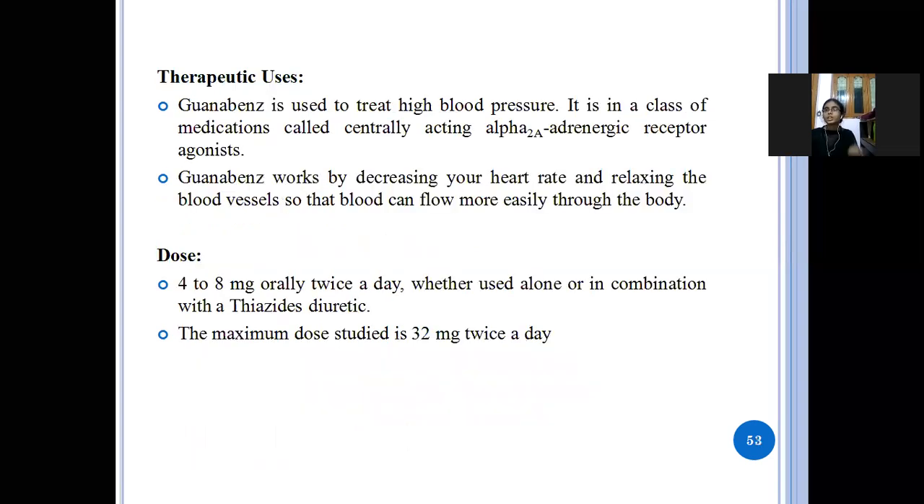Next uses, it is used to treat high blood pressure. So this drug comes under the centrally acting drugs. And what it will do means it will reduce the heart rate and relax the blood vessels. So if the blood vessels get relaxed, there is no pressure in the body, so the blood can easily flow. Next dose, 4 to 8 mg orally twice a day, alone or in combination with thiazide diuretics. The maximum dose we should take is 32 mg twice a day.